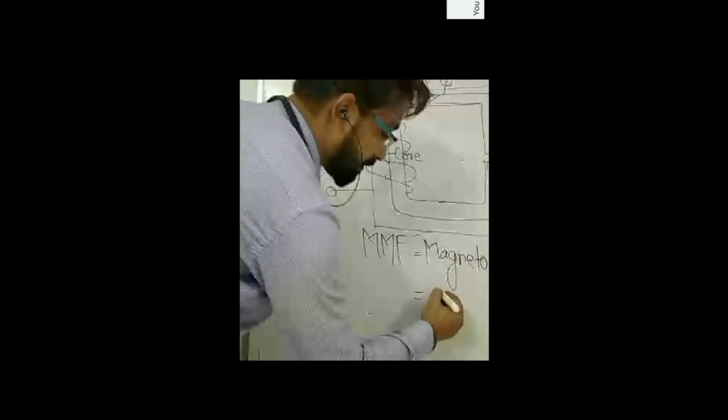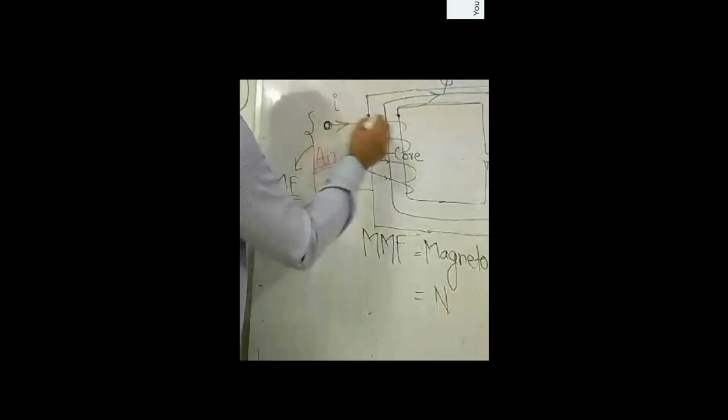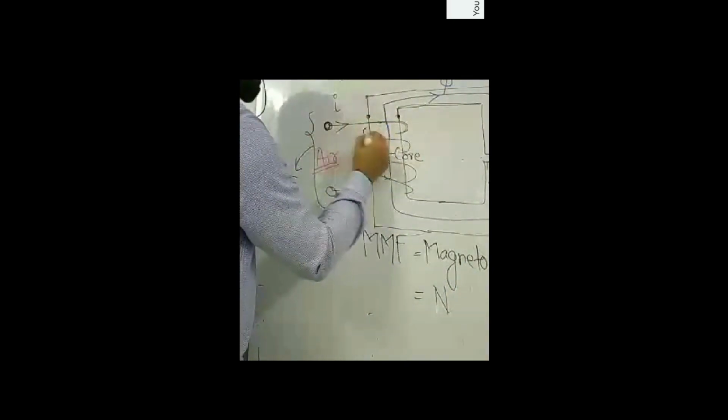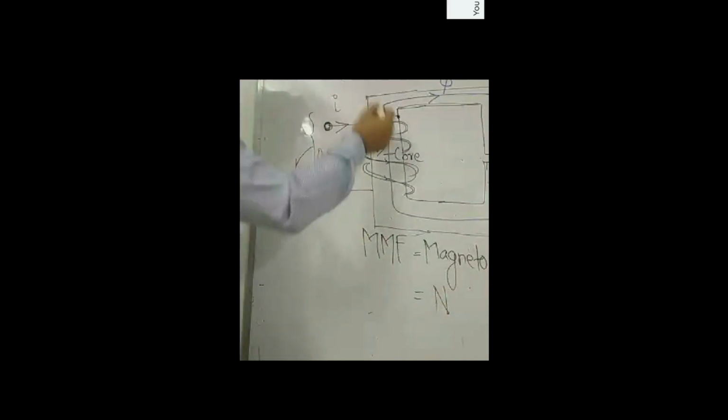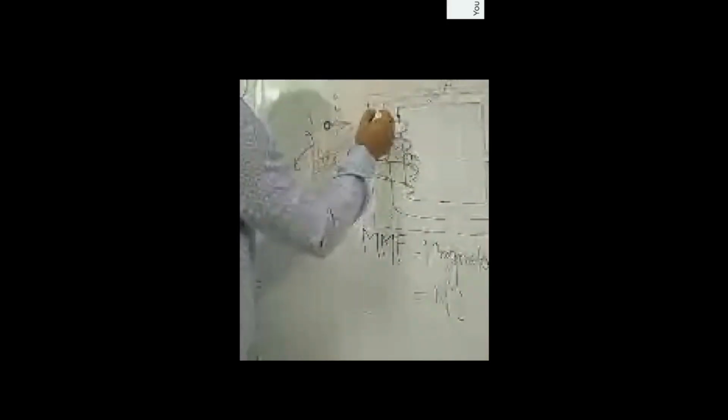Mathematically, it is equal to the number of turns of the coil. See this. This is one turn, this is second turn, this is third turn, fourth turn. Likewise, N stands for the number of turns of the coil carrying current, and I is the current flowing through each turn of the coil. So numerically, MMF is equal to N into I.